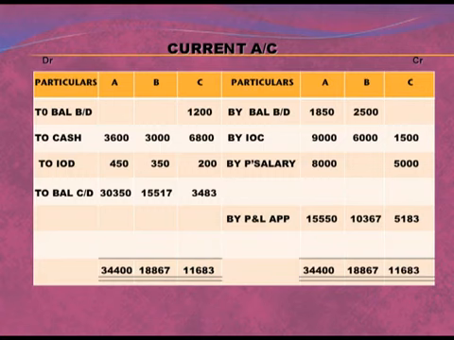On the debit side, we will write those items which will result in a decrease in the current account. First item is to balance brought down, that is 1,200 debit balance of opening capital. Second is to cash, that is drawings made by A, B and C. Thirdly, to interest on drawings, that is for A 450, 350 for B and for C 200. From the credit side we will deduct the debit side and we will get the balance for A, B and C. This is how we prepare the current account.